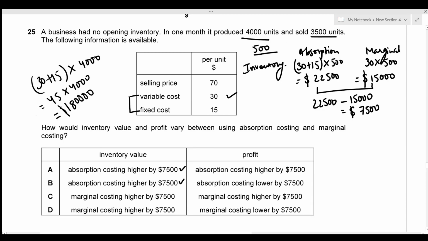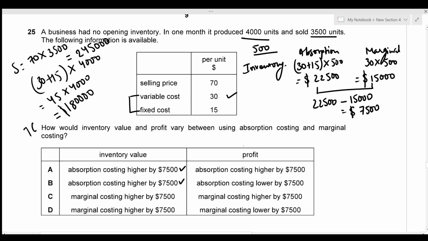So this is the total cost and this is the sales. So sales is going to be 70 into 3,500 for both marginal costing as well as absorption costing, which gives us the total value of sales as 245,000.